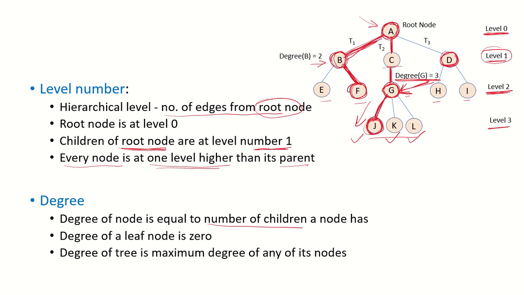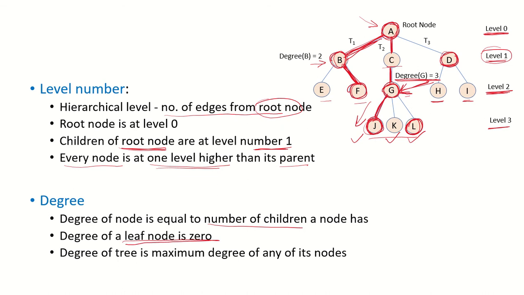D is having 2 children, H and I. So the degree is 2. What about the root node? The root node is having 3 children. So the degree of A is 3. What would be the degree of a leaf node? A leaf node has no children. So the degree of a leaf node is 0.